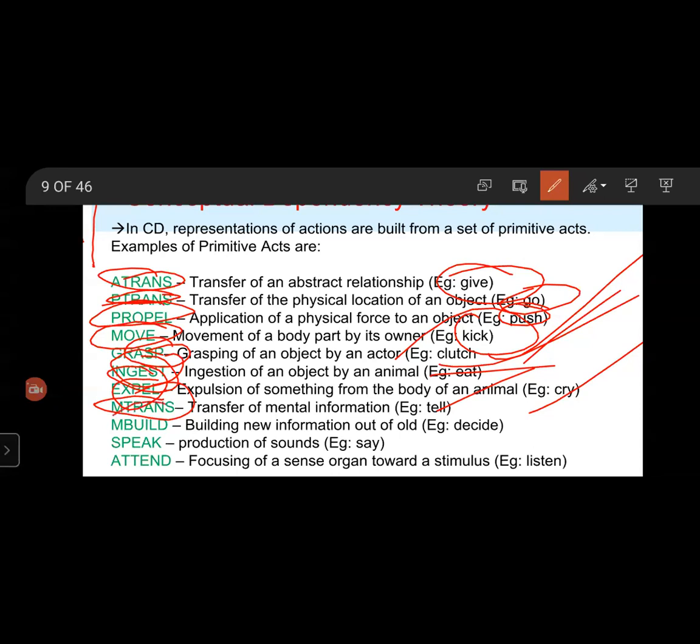And next, MBuild: the construction of new information from old information within an actor, that is, to create or combine thoughts internally.